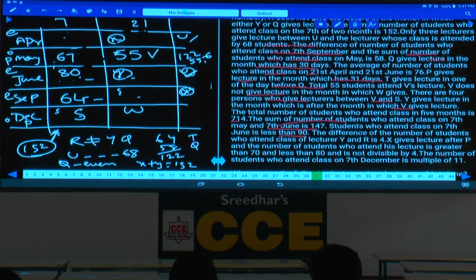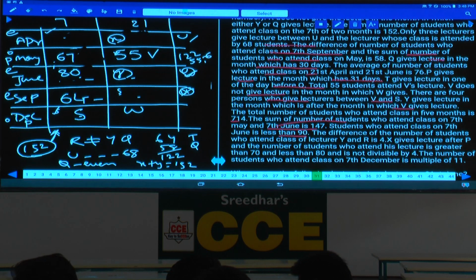Understood? The sum of 2 is 152. 67 plus 80 is not 152. 80 plus 64 is not 152, isn't it? Hence, any one of these numbers must be 152, or this one and any one of the remaining will be 152, isn't it?